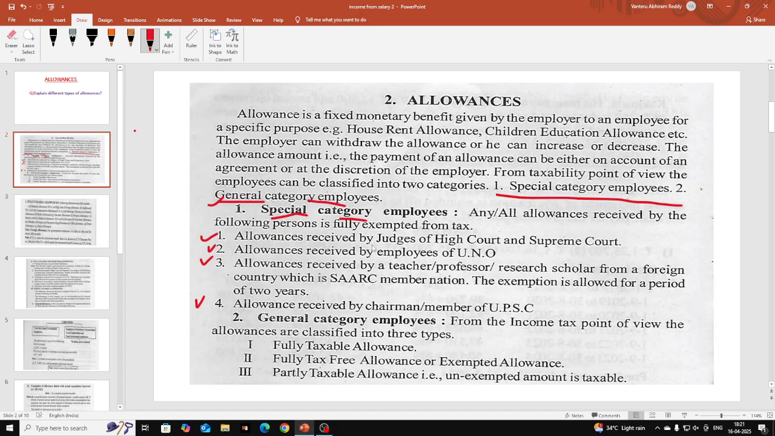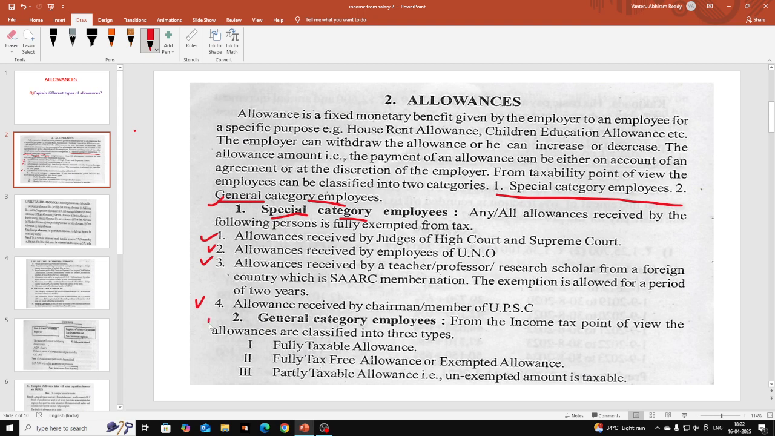If you get these allowances, don't record them under allowances, because they are fully exempted from tax. Fully exempted means no tax on that. The full allowance is not taxable, so don't record it under that head in income from salary.